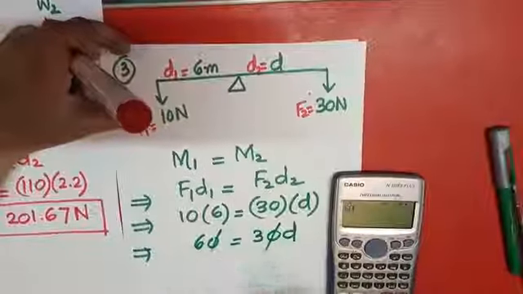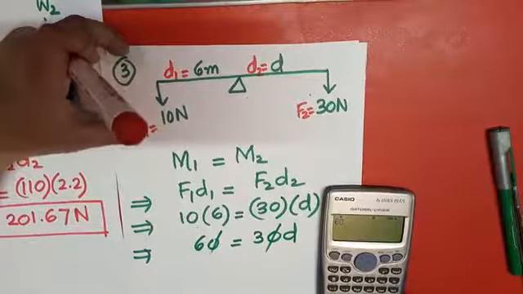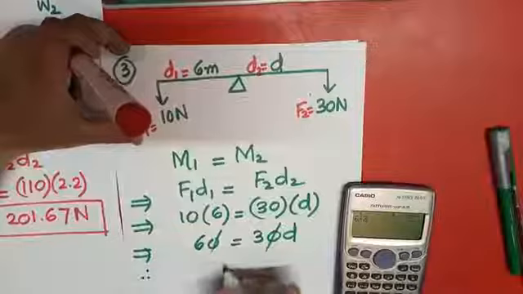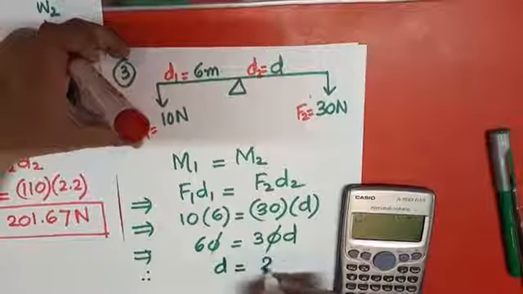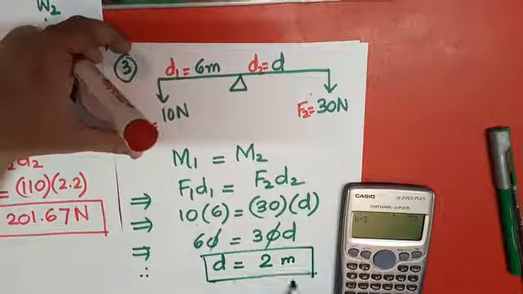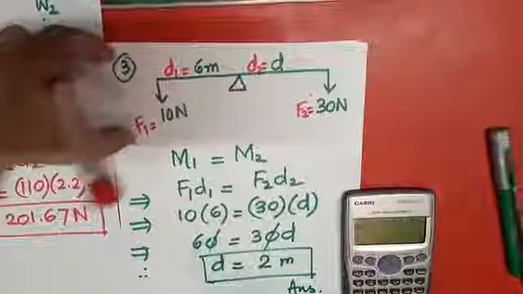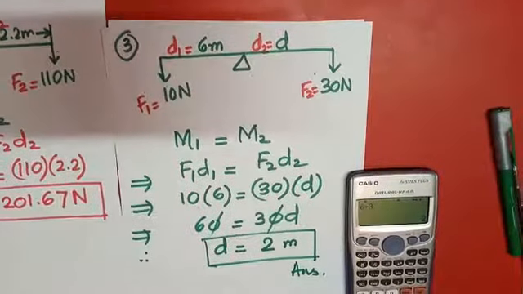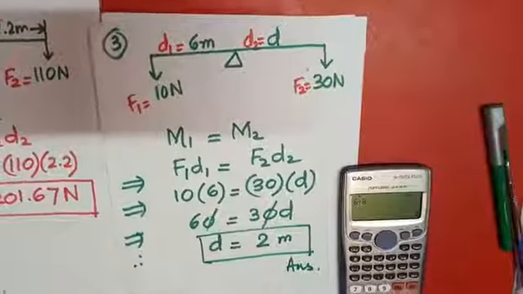So I can cancel this 0. So 6 divided by 3, 2. So therefore D equals to 2 meter. So this will be the answer. This is the value of D, and in this way we will achieve equilibrium condition, and we can easily apply the law of moments. Practically, how can we do that?